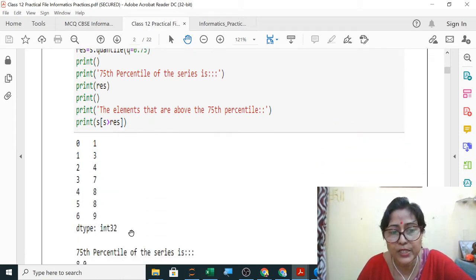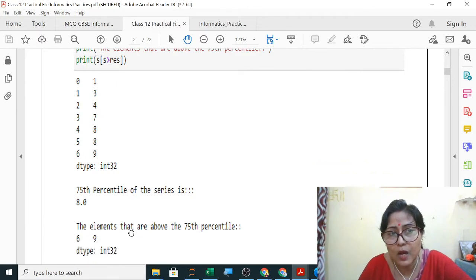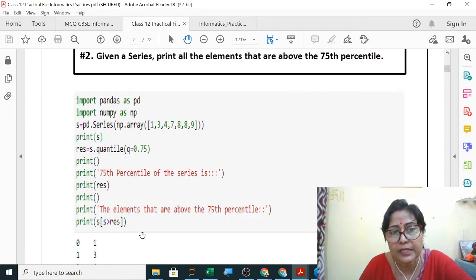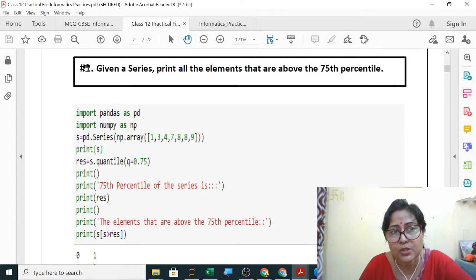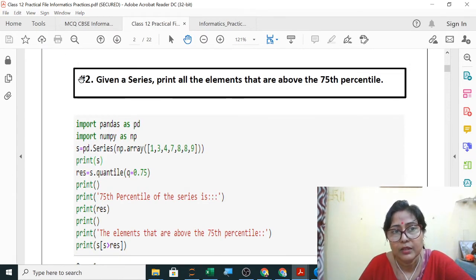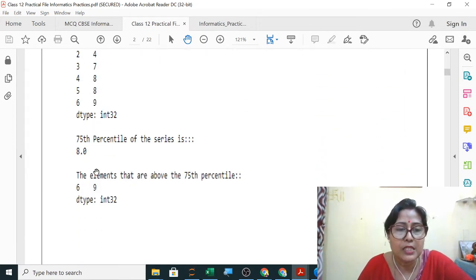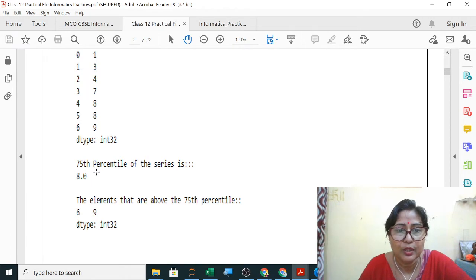Now your output is given here. You all know the output in the practical copy. If you are writing on the white page, the left page, you will write this output, and on the ruled page you will write this program with the aim, this question. Clear? This you will write in the aim, and this program you will write on the ruled page. So this is your output.